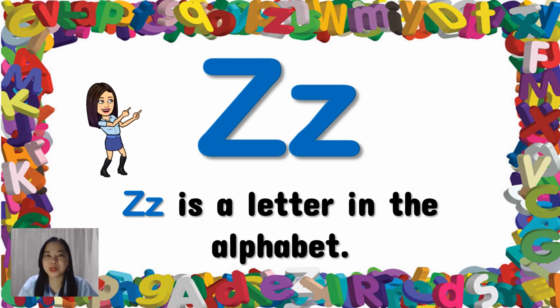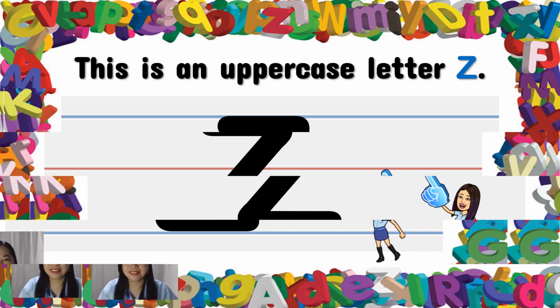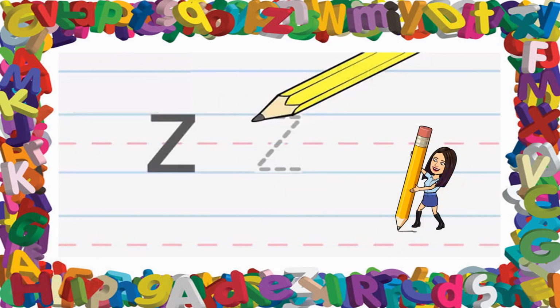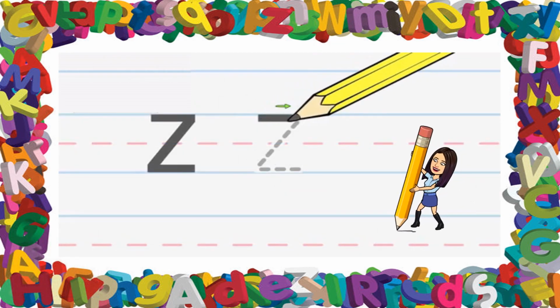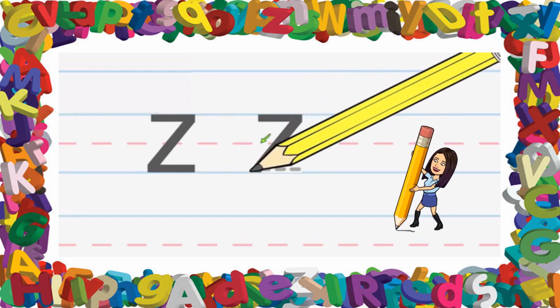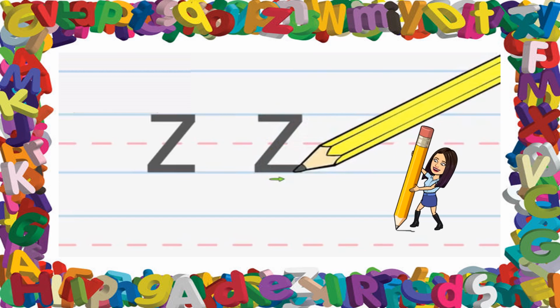Z is a letter in the alphabet. This is an uppercase letter Z. How to write the uppercase letter Z? Use one stroke to write the uppercase letter Z. Start at the blue headline. Slide right. Slide left to the blue baseline. Slide right.